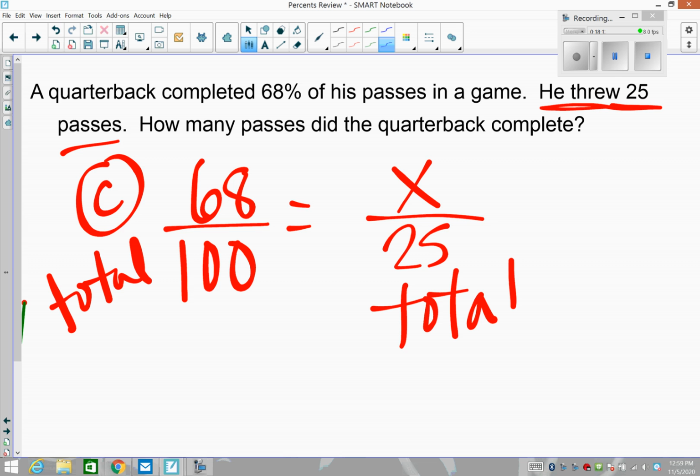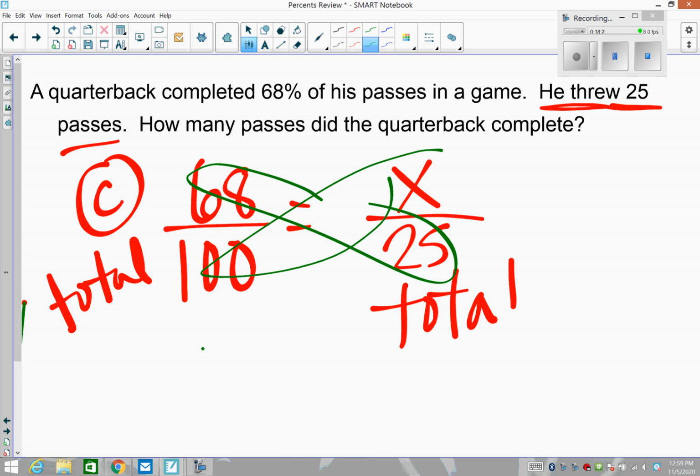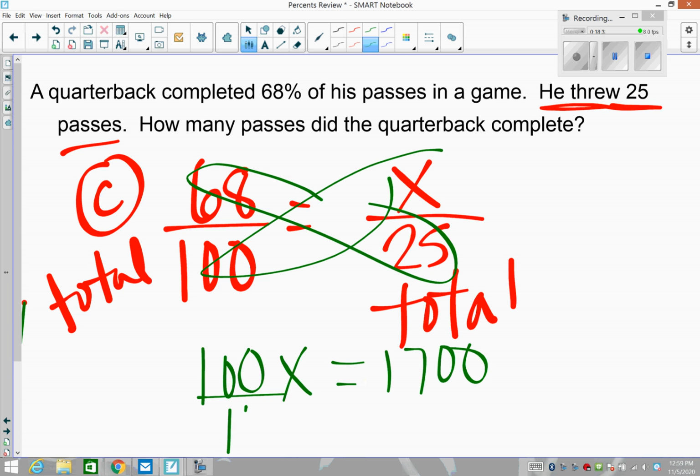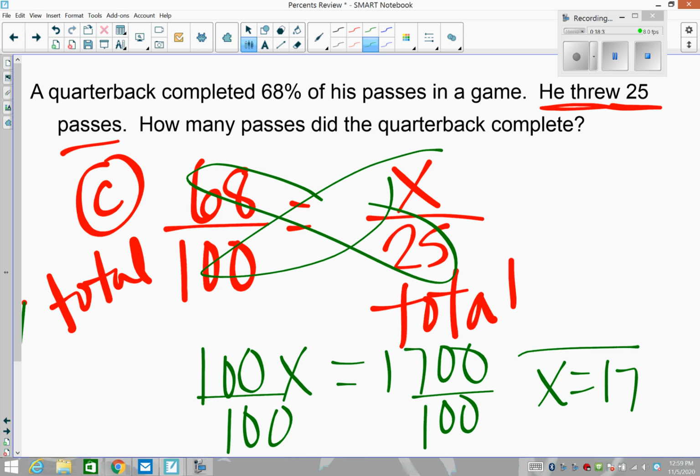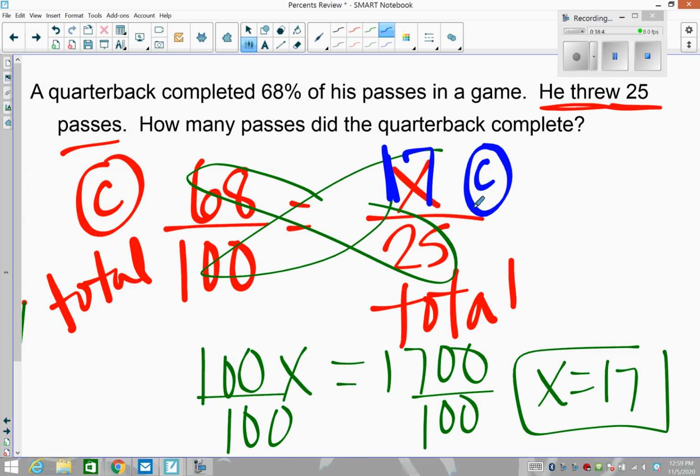I guess there's ways to do it, but we'll do proportions, cross products. So that would give us, these multiplied out is 100x equals 68 times 25. We're going to divide both sides by 100. And we end up getting that it's 17 times that was completed. So we get 17 completions out of the total of 25.